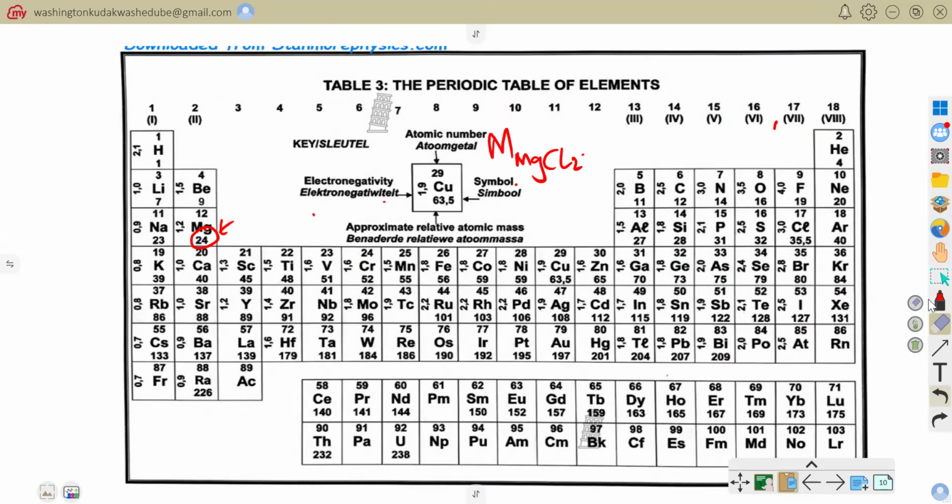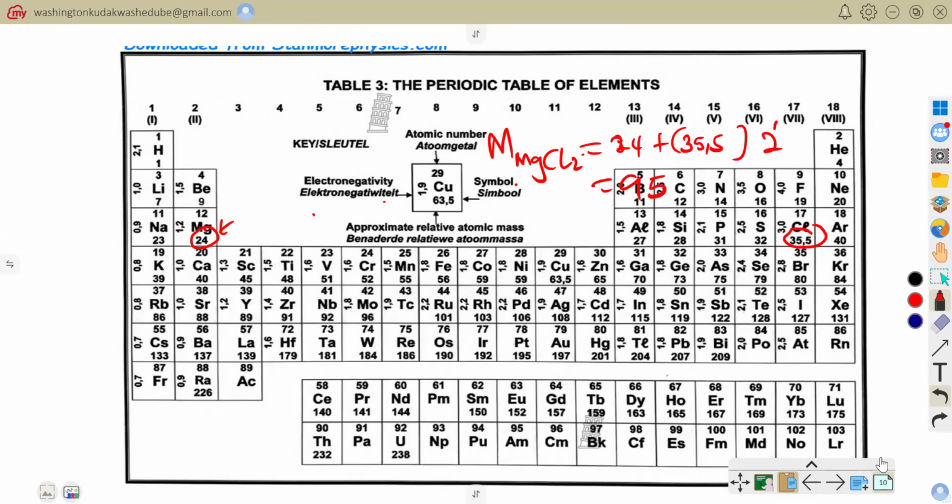So I can actually come and say the molar mass for magnesium chloride is equal to 24 plus, for chlorine, I have got 2 of them. What is the molar mass for chlorine? It's 35.5. So you would say 24 plus 71, because 2 times 35.5 gives you 71. So this is going to be equal to 95. That is the molar mass of magnesium chloride. That is the one that we are going to use.